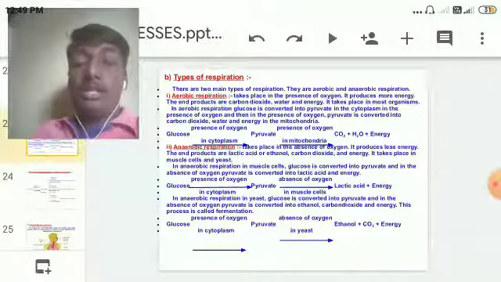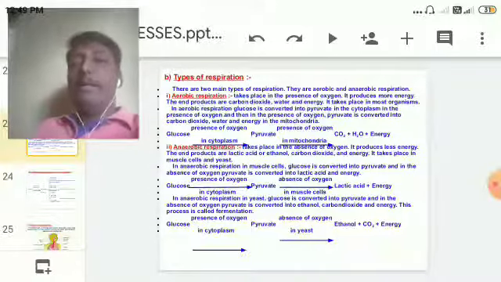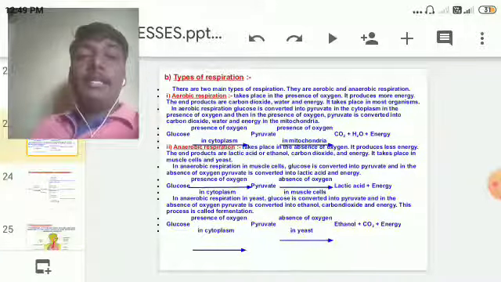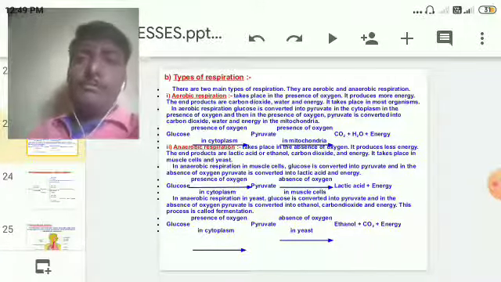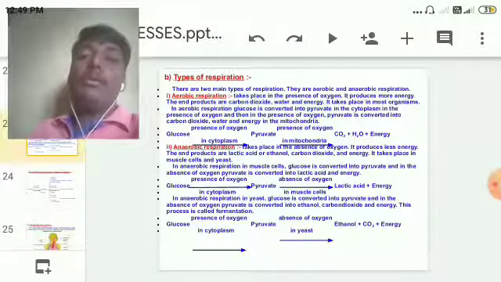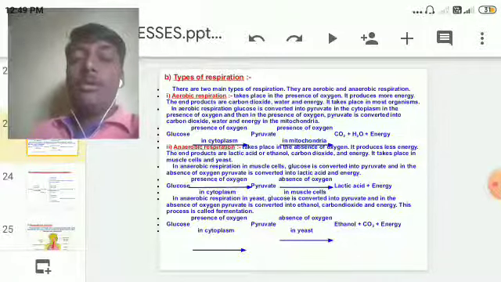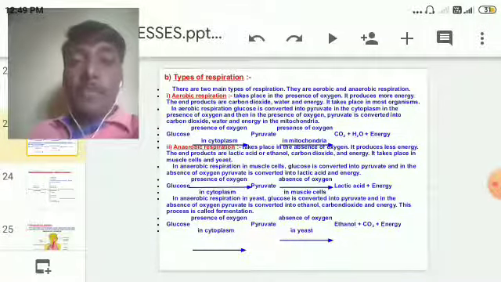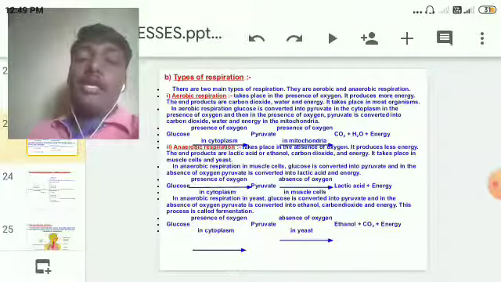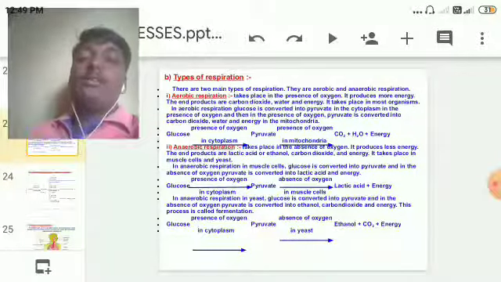Let us go to the second very important type of respiration, anaerobic respiration. Anaerobic respiration takes place, as I told earlier, in the absence of oxygen. It produces a very small amount of energy in the end.